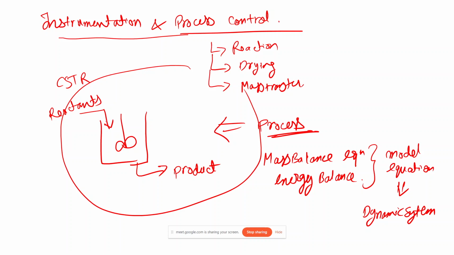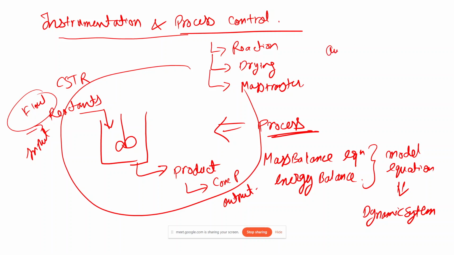In this case, you can call the flow of reactant the input, and the concentration of product the output. One of the main tasks of this subject related to process control is to model this. How can I model this entire process in which the input is, let's say, the flow of reactant and the output is the concentration of product?